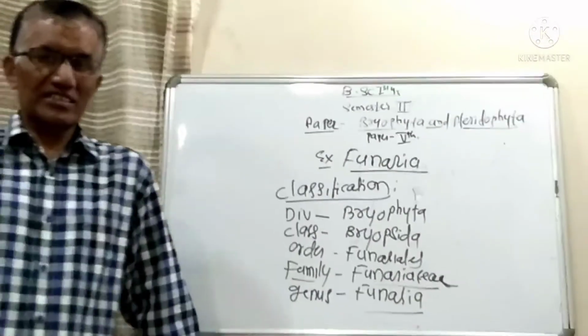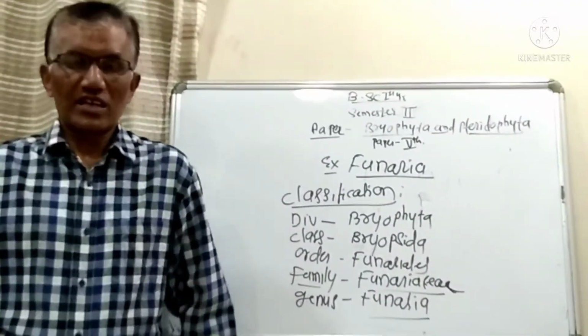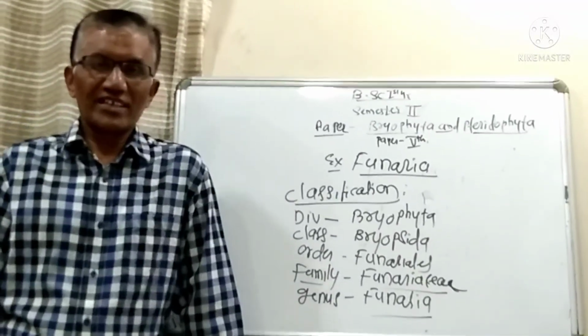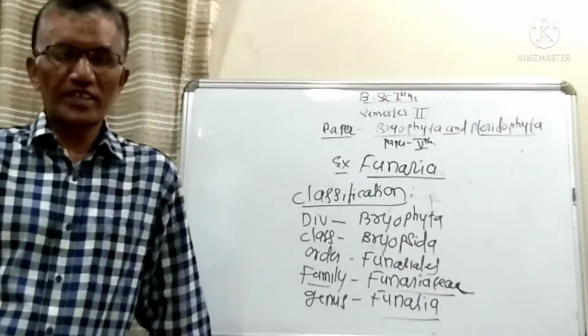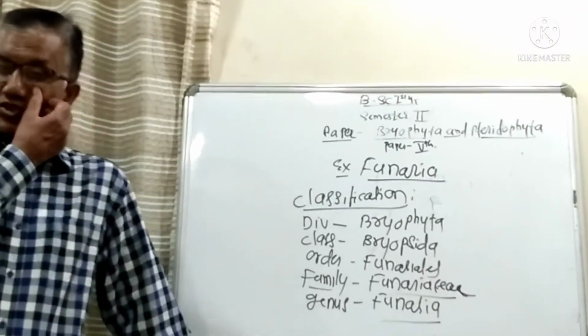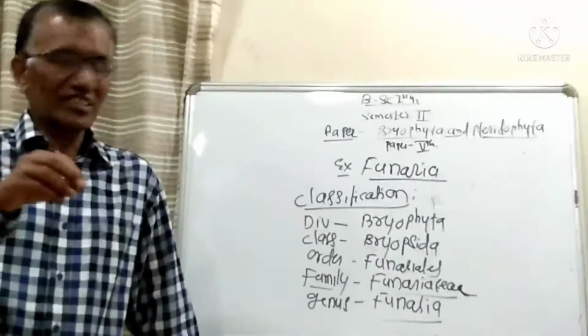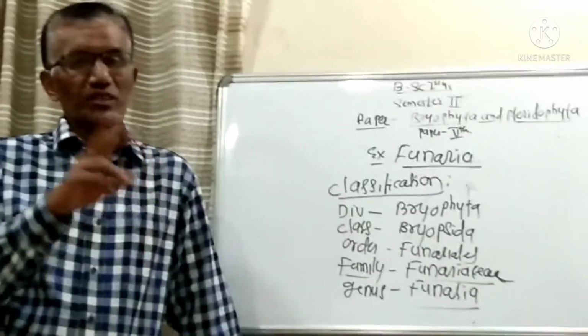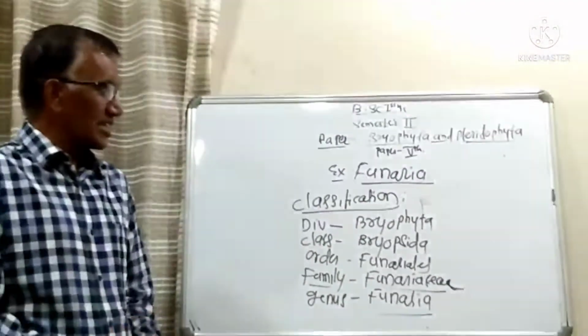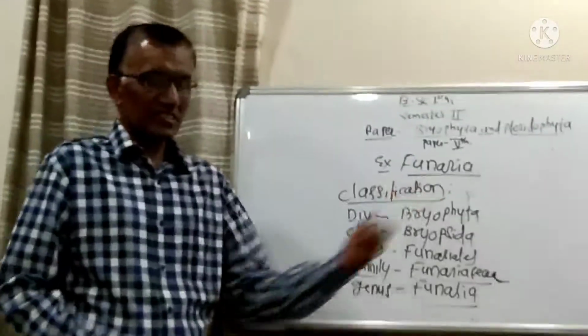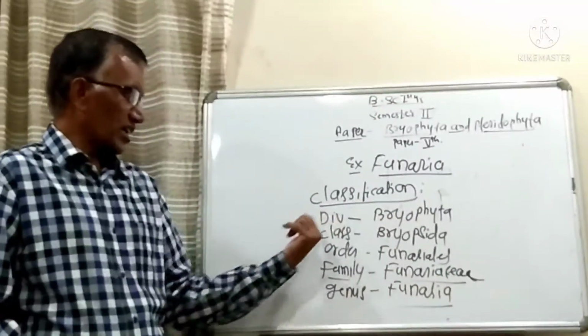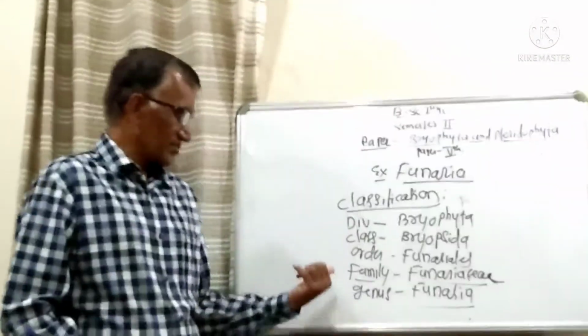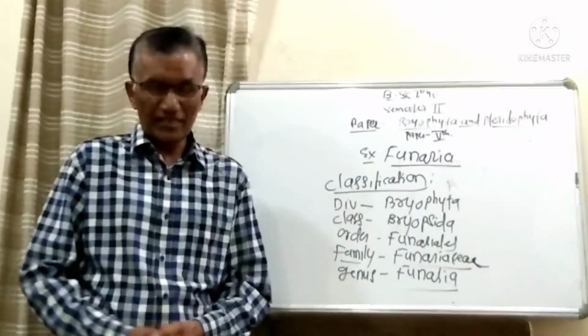After discussing all these things, you have to focus on alternation of generations in that particular example. With this, you complete the life cycle of that example. So while studying Funaria, first of all you have to discuss classification. It comes under division Bryophyta, class Bryopsida, order Funariales, family Funariaceae and genus Funaria.